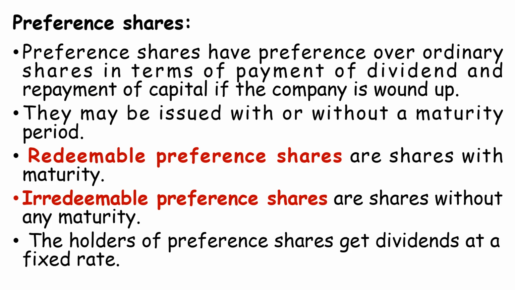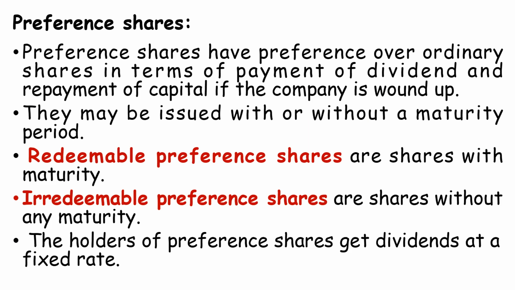You go on getting a share of the dividend and the company may not return your invested principal because it is an irredeemable preference share. It has no maturity period, but of course the company may think of liquidating it whenever it closes or feels that this share can be called back. So it may announce and call back, but when you purchase, it won't have a maturity period. This is the basic difference.